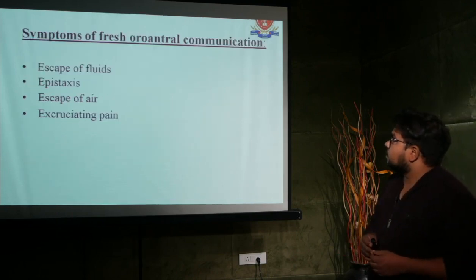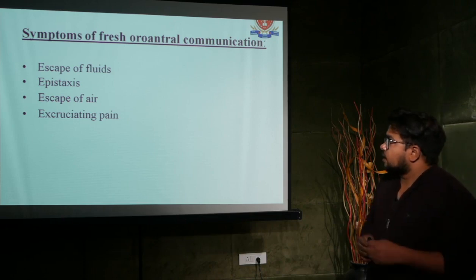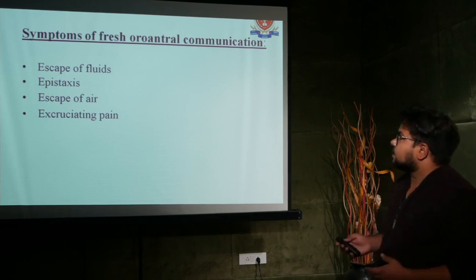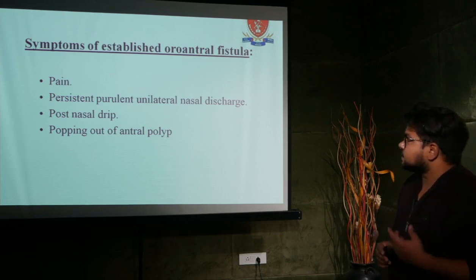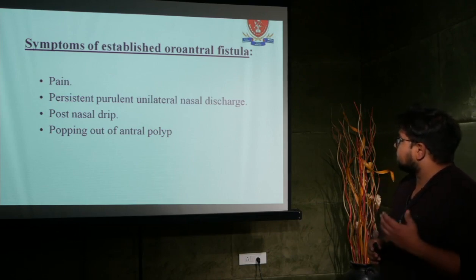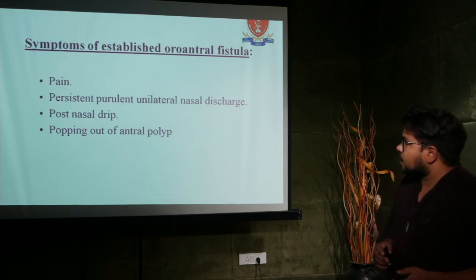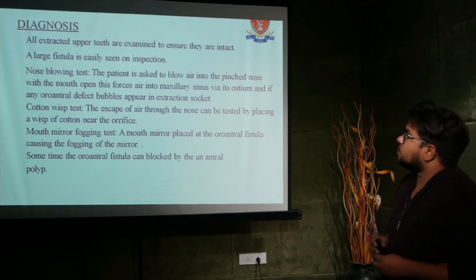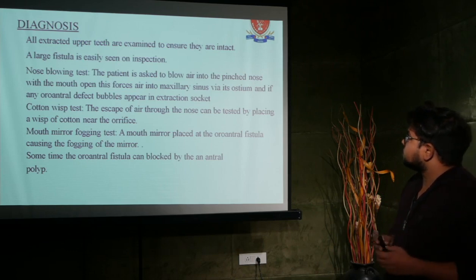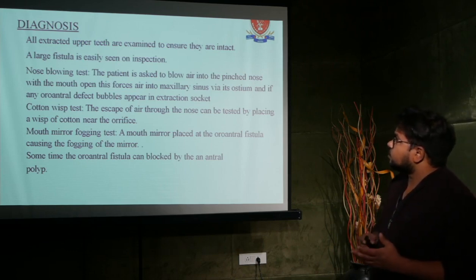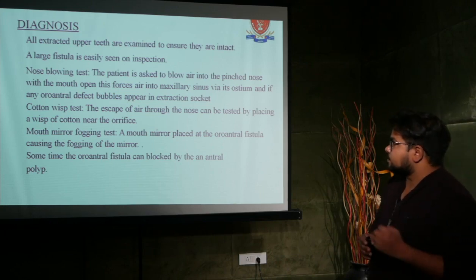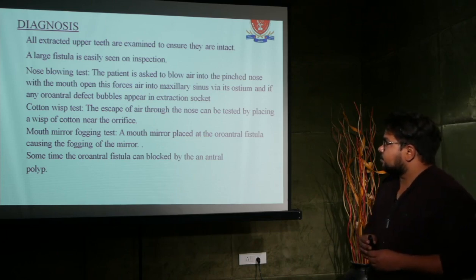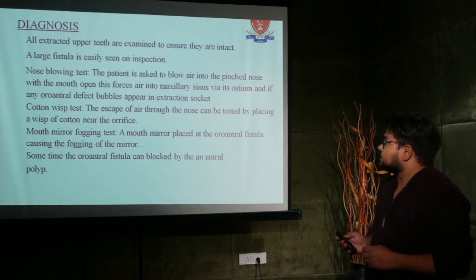The symptoms of fresh oroantral communication include escape of fluid, epistaxis, escape of air, and excruciating pain. Symptoms of stabilized oroantral fistula include persistent pain, purulent unilateral nasal discharge, postnasal drip, and popping out of antral polyps. In the diagnosis of oroantral fistula, all extracted upper teeth are examined to ensure they are intact. A large fistula is easily seen on inspection. The nose blowing test and cotton wisp test are also important in the diagnosis, and the mouth mirror fogging test is also helpful. Sometimes the oroantral fistula can be blocked by antral polyps.